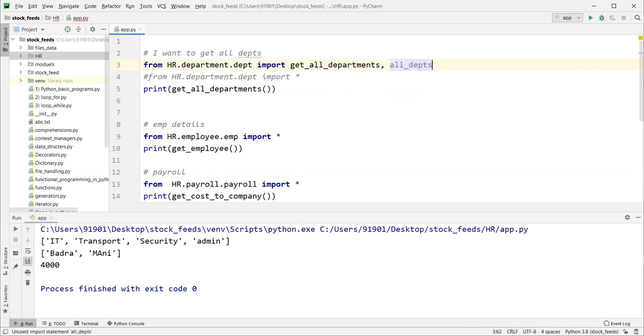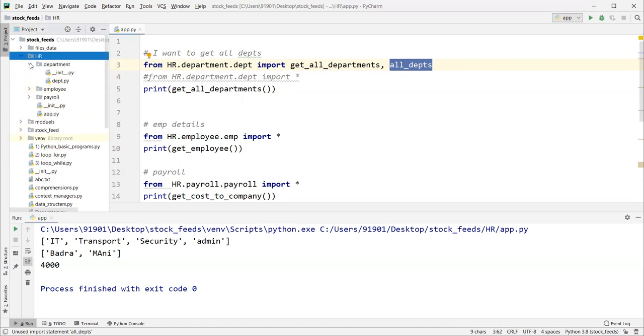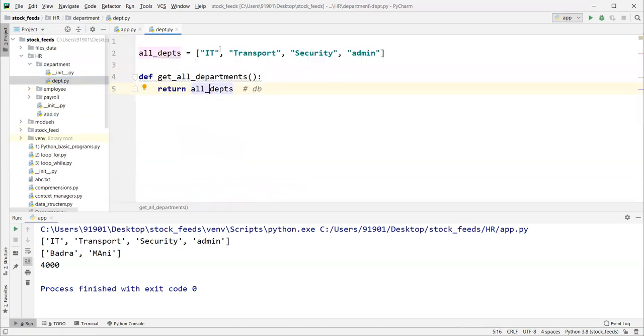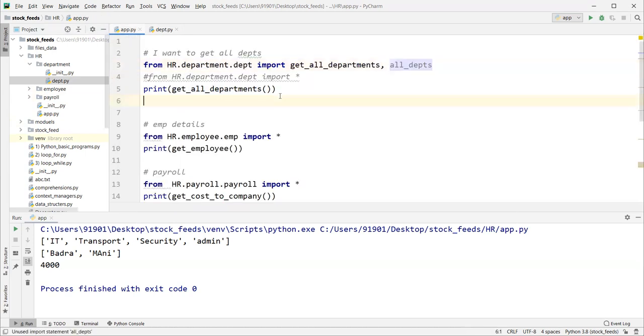All DEPTs. This is the function. This is the variable, right, guys, in that module? This is the function. This is the variable, right? This function just returning this variable. That's it. But here, if you want to import more than one member from this Python file, you can import like this.